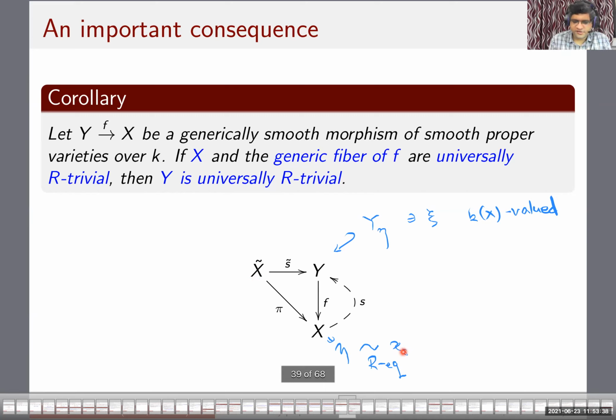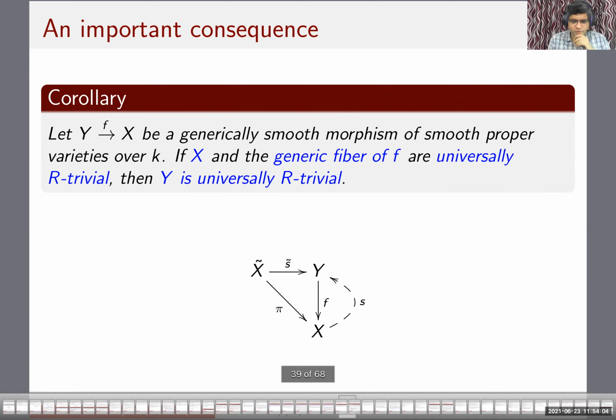First you look at the generic fiber, and there the generic point can be connected to this xi over here, and then you can use the chain of P1s given below and lift it to connect this. This is fairly straightforward to see once the characterization is given to you.